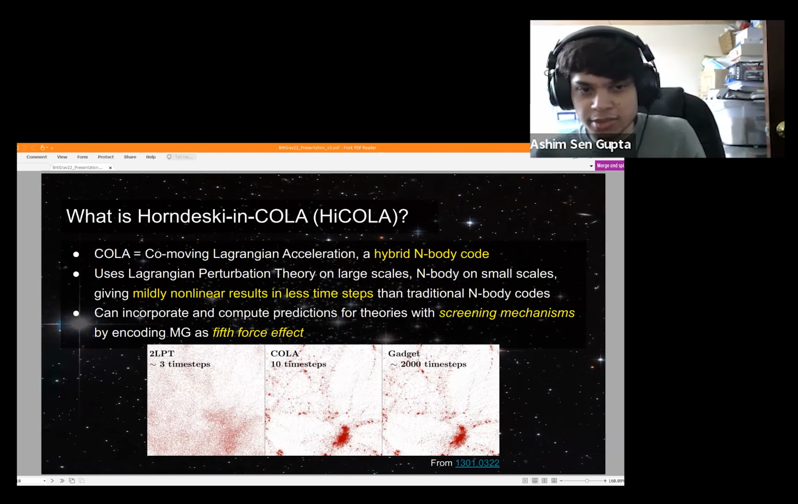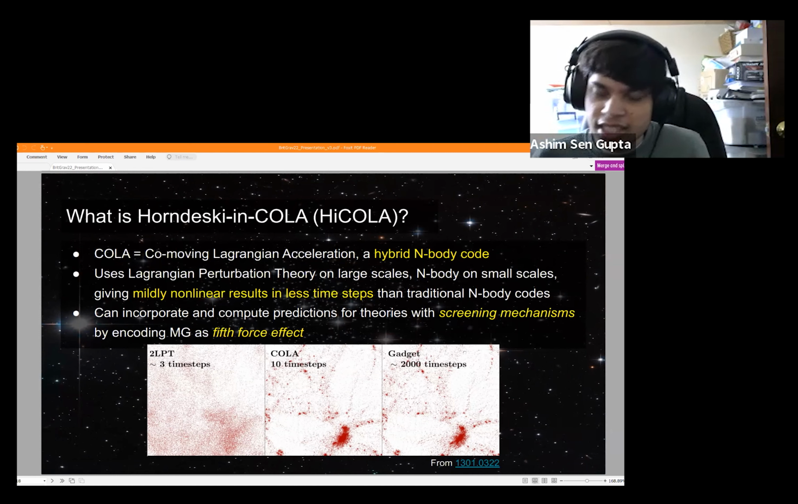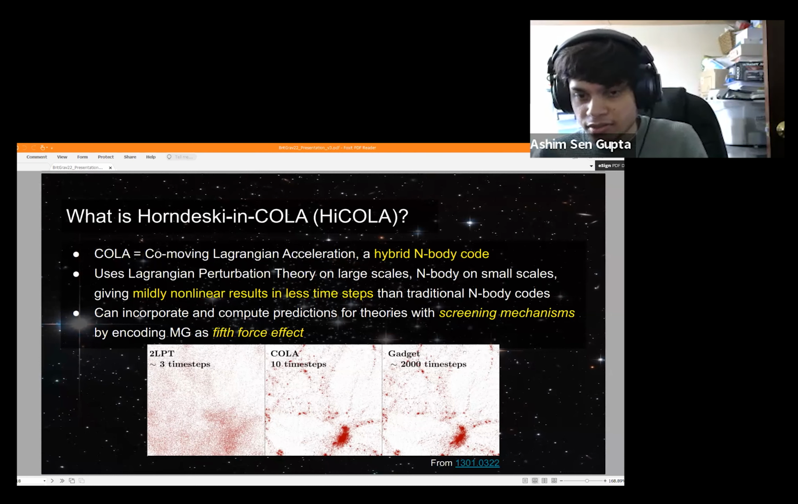And we can use COLA, we can incorporate and compute predictions for theories with screening mechanisms by encoding modified gravity as a fifth force effect. So here I've taken a figure from the original paper where COLA was introduced by Tassev and others. And you can see here that COLA in 10 time steps is able to give results that are quite similar to Gadget, which is an n-body code. And that takes 2000 time steps.